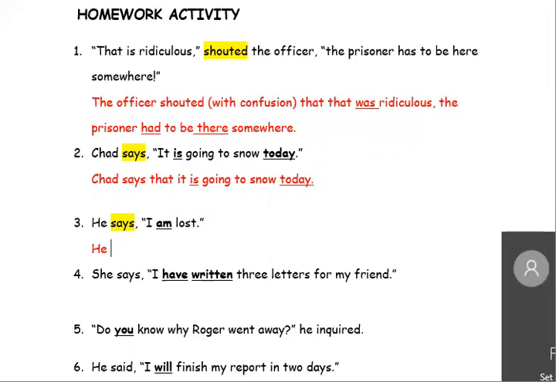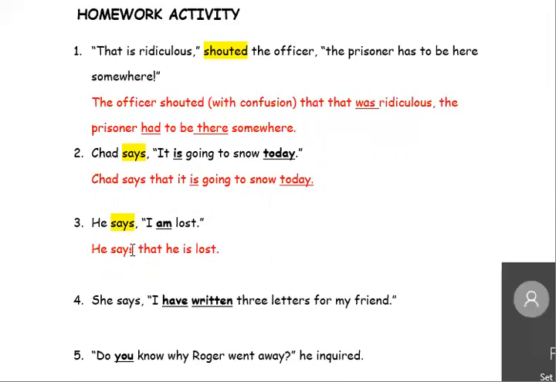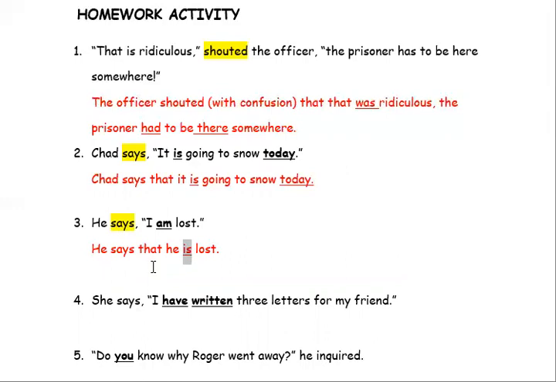He says that he is lost. Not to say that nothing changes, but the tense stays the same. I am lost is in the present, and he is lost is also in the present. Obviously we have to change I to he and am to is.